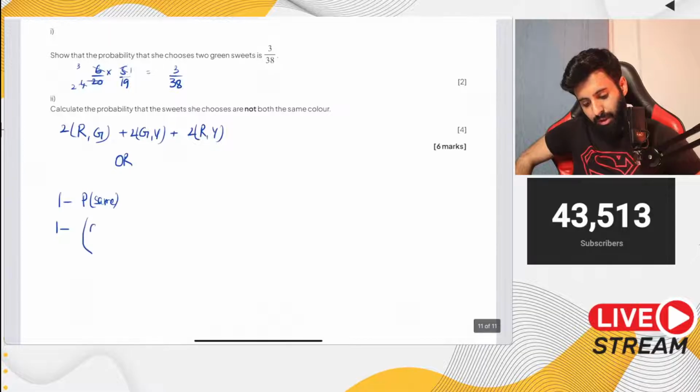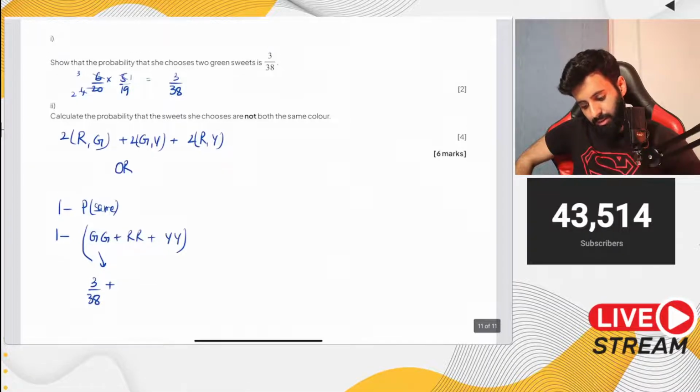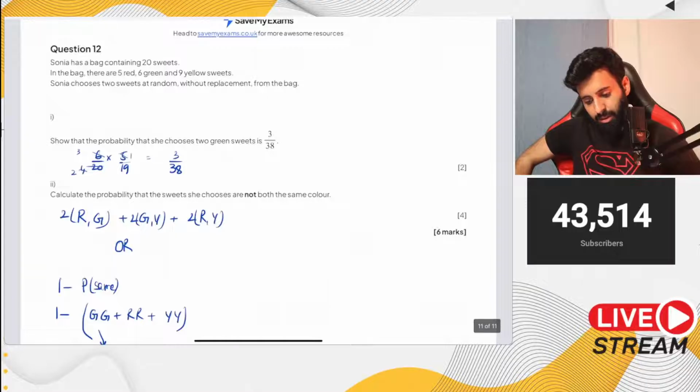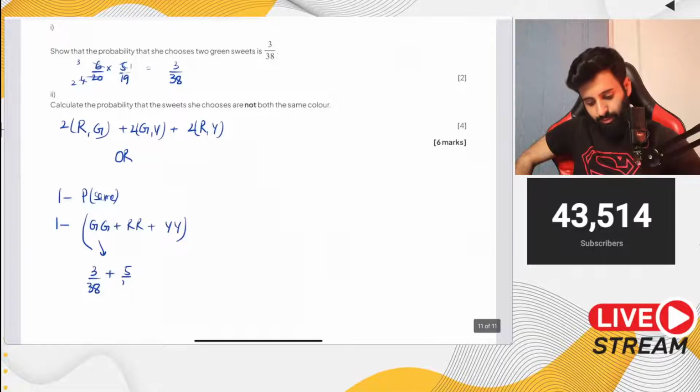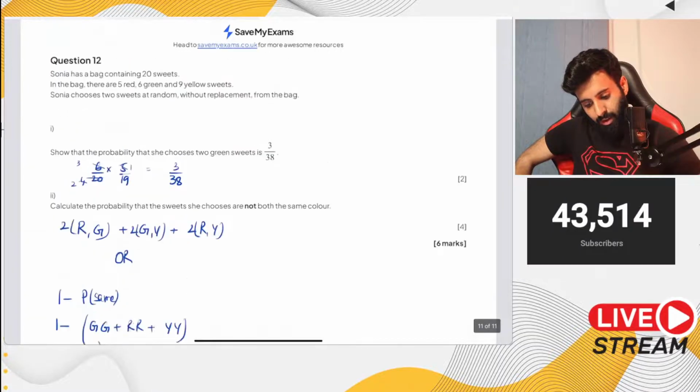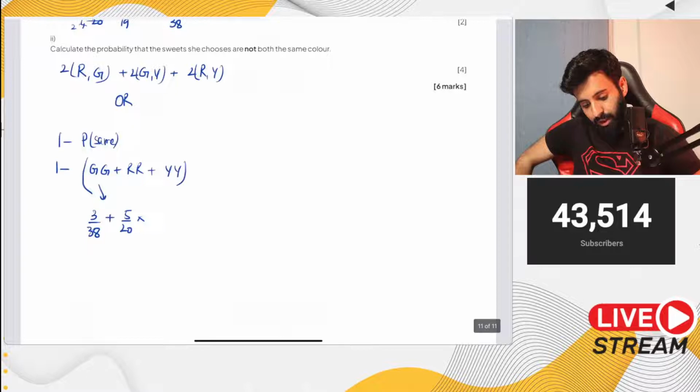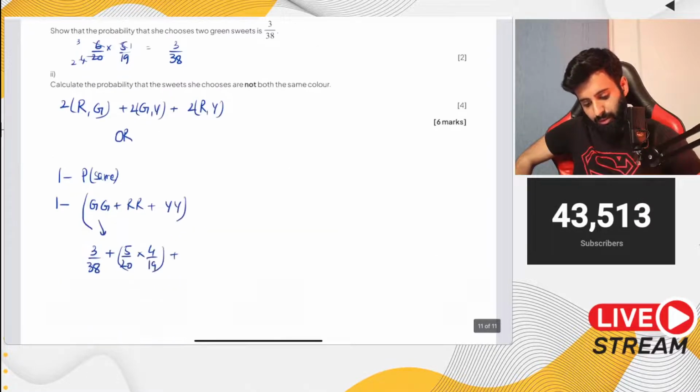1 minus the probability of green green plus red red plus what's the other color? Yellow. Okay. Now we already have the probability that she selects 2 green sweets. That's 3 upon 38. Now what about red red? So red red would be 5 upon 20. So let's work it out. 5 upon 20 into 4 upon 19 actually. Alright. Plus yellow yellow, which would be 9 upon 20 into 8 upon 19.